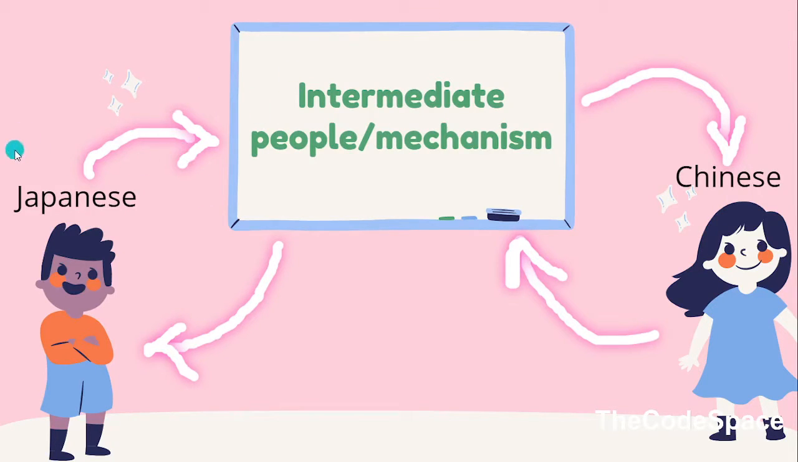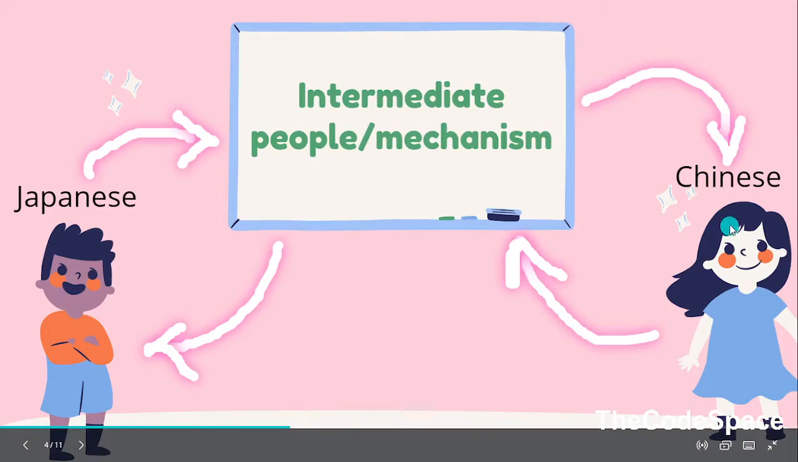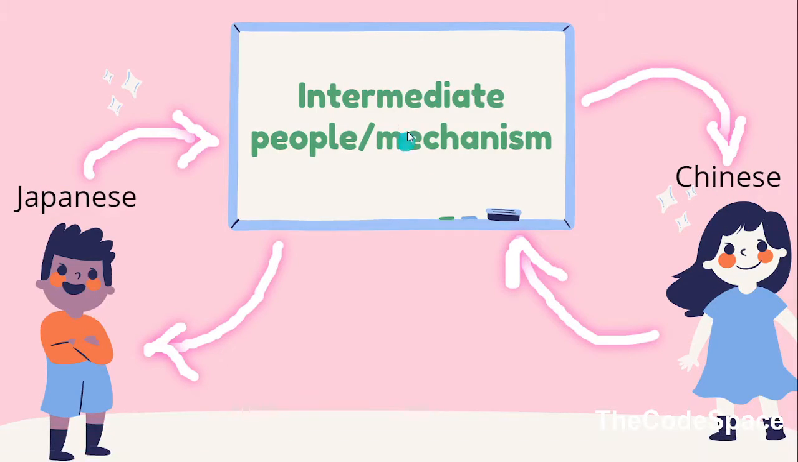Suppose this Japanese boy wants to talk with this Chinese girl, but they don't know each other's language. So how will they communicate with each other? There will be some mechanism, or I can say some translator, which will translate Japanese language to Chinese language or vice versa, right? In this way they will communicate with each other. The same thing will happen in our integration. One or more systems will be here, and if they want to talk with each other, we will have SOA between them. Okay, we will understand this more in this video.